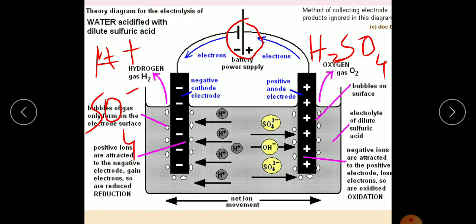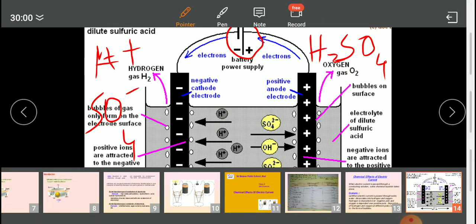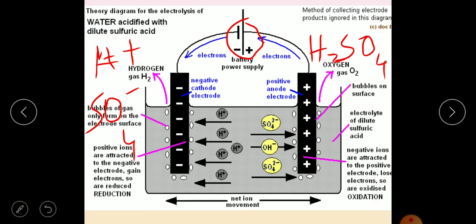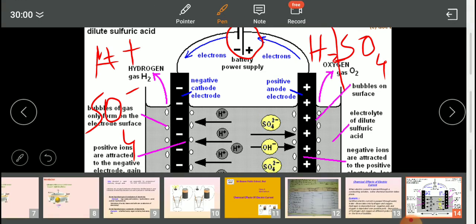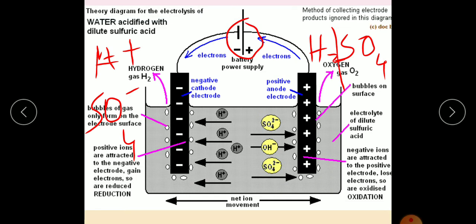So this is what happens. Water will dissociate, meaning split, into H plus and OH minus, and sulfuric acid will also dissociate, that is, split into H plus, H plus and SO4 minus. Can you see, all of it dissociated?